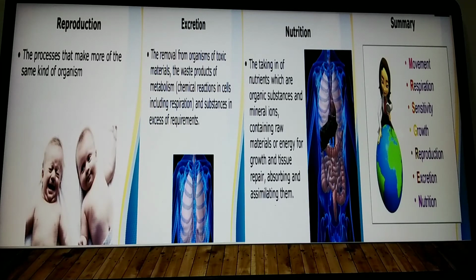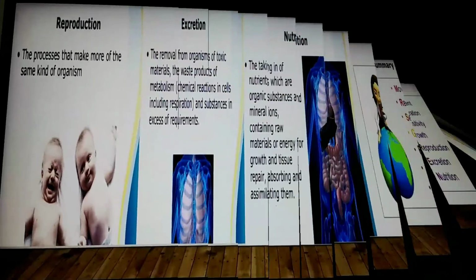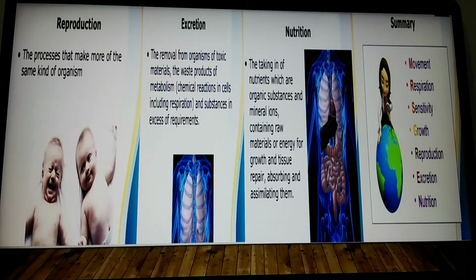Some will lay eggs. Next, excretion is removing the extra which is not necessary for our body, which creates toxic, that is poisonous, materials pooling up in the body due to metabolic activities. That removing out of the body and cells is called excretion. Respiration is also one of the accessory excretory organs, as the carbon dioxide, which is toxic for our body, will be removed during the respiratory process.